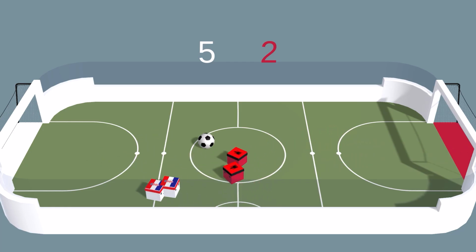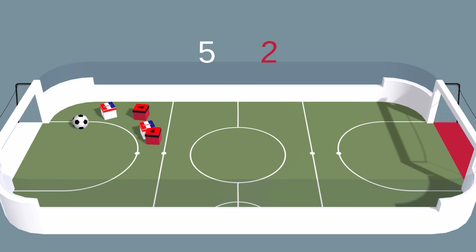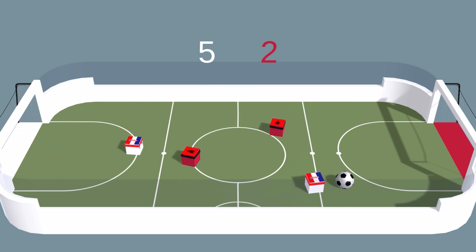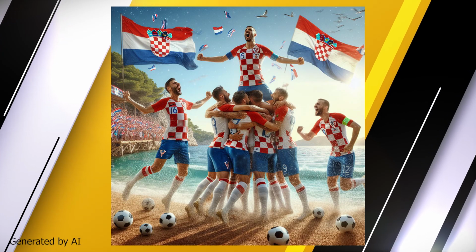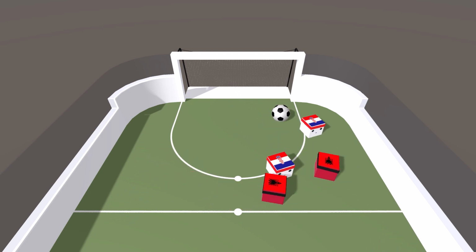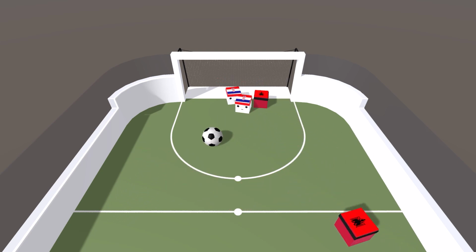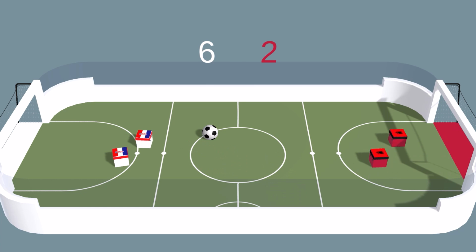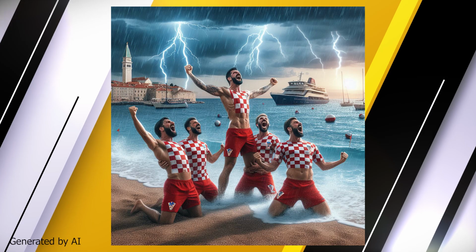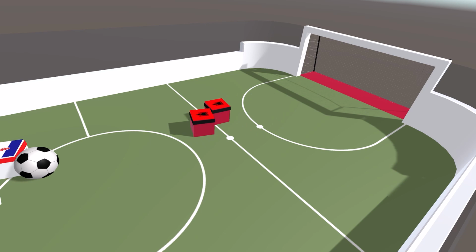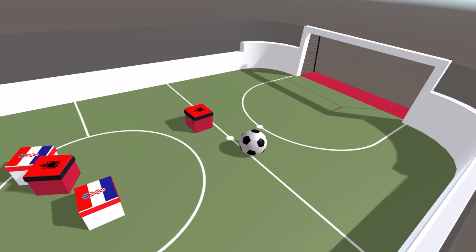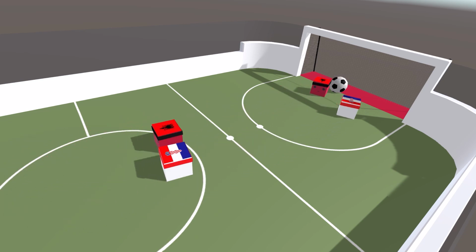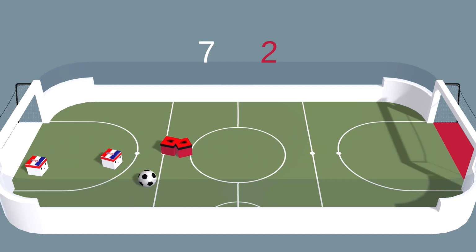And we join back the game at Croatia 5, Albania 2. Oh, nice clearance there from the defender. And Croatia has scored. A nice play from the defender, clearing the ball on one side and immediately counter-attacking and scoring on the other side. Croatia is 6 up. And another quick goal from Croatia, making it 7. Straight from the kickoff. Croatia is now 7 up.